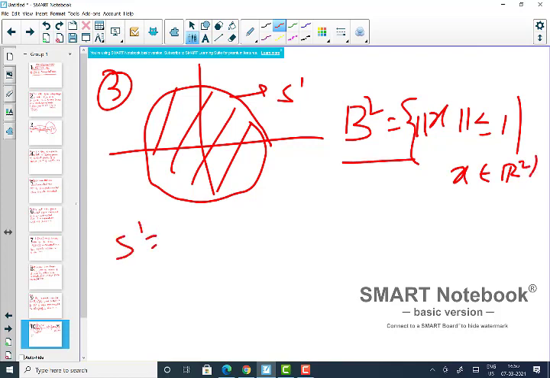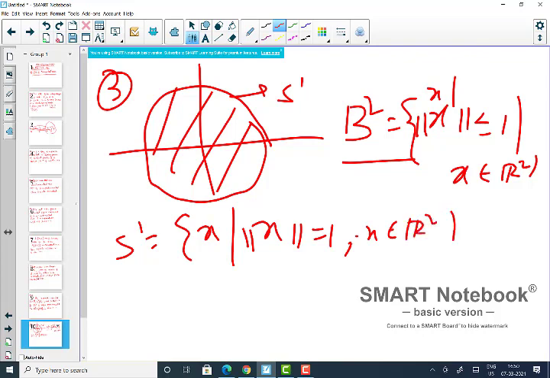So S1 is all those x such that the norm is exactly equal to 1, where x belongs to R2. Now the boundary is also path connected, inside is also path connected. Okay, they all are path connected.